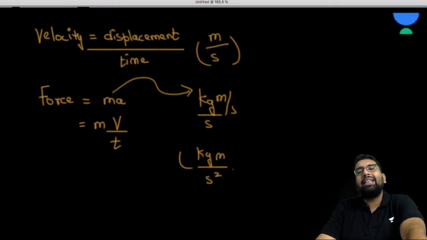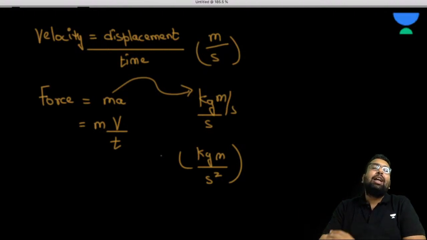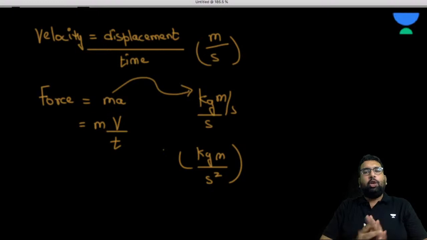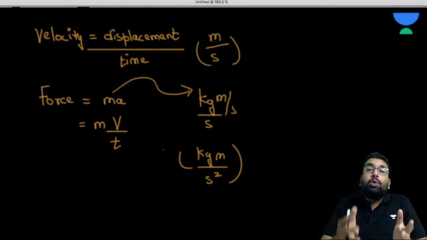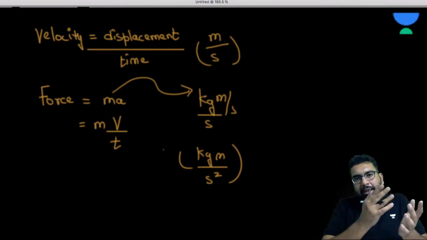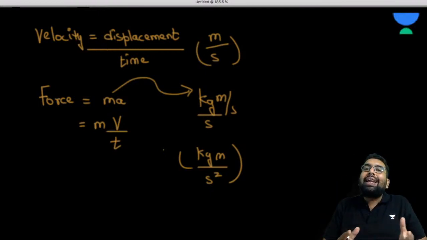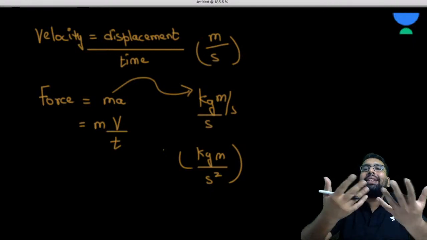Here you can see that we have more than one fundamental quantity. So simply, what is a derived physical quantity? A derived physical quantity uses a single fundamental quantity more than once, like volume, like area, or utilizes a combination of fundamental quantities to express itself.